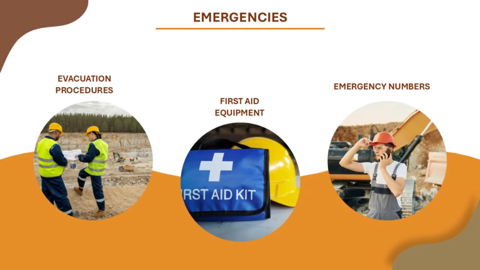Emergencies. Evacuation procedures. A specific emergency plan must be prepared for excavations. First aid equipment. Fire extinguishers and first aid kits must be present near the excavation. Emergency numbers. Emergency numbers must be clearly visible and available to all workers.